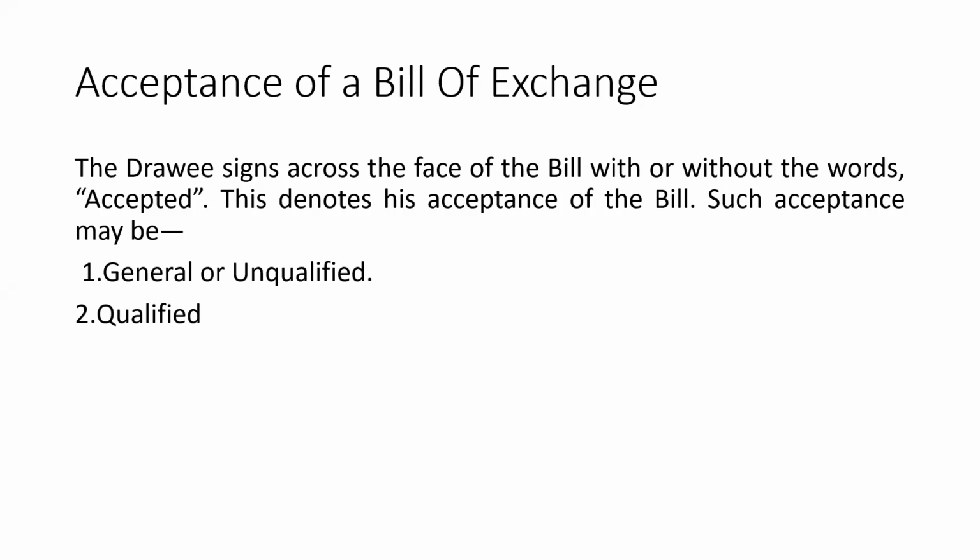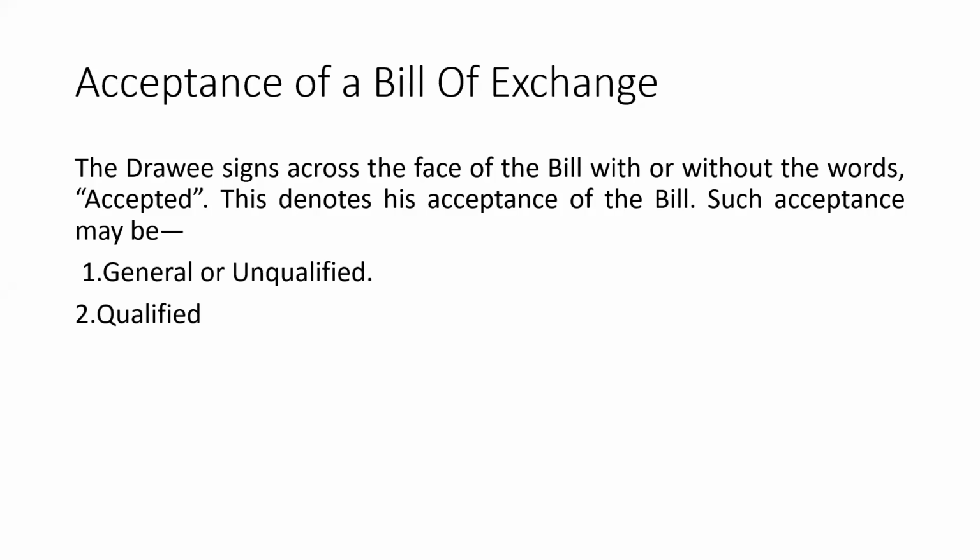So acceptance is the essential which determines the liability of drawer and drawee. If it is accepted, the drawee is liable. If it is not accepted, the drawer is liable. Getting my point, students? Yes, ma'am. So to shift the liability, acceptance is very important.